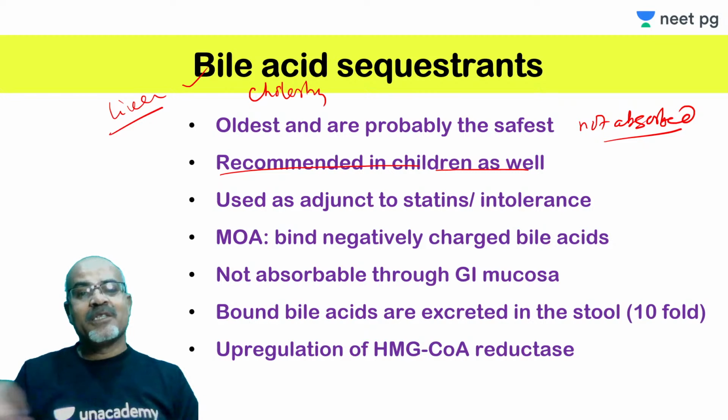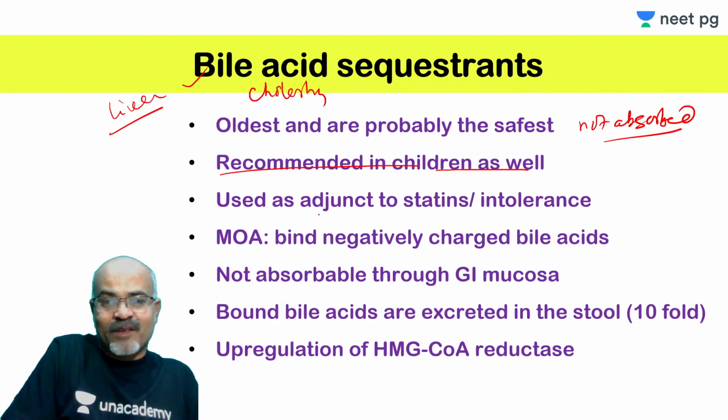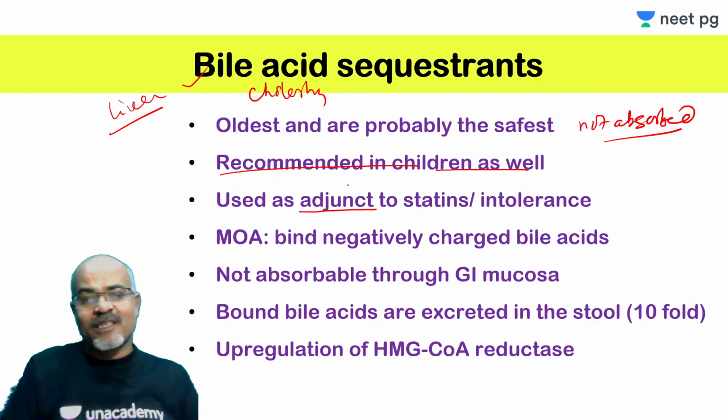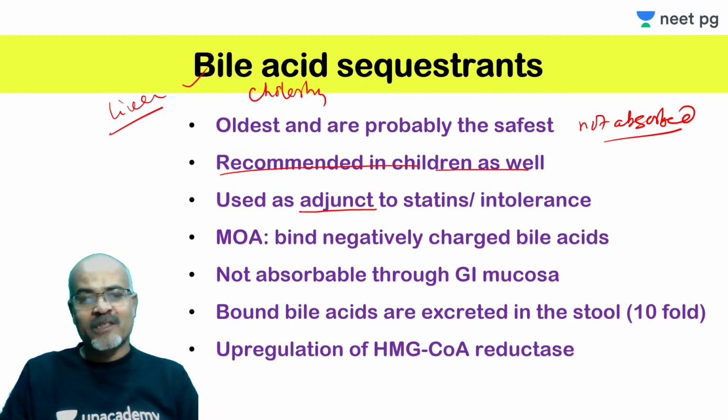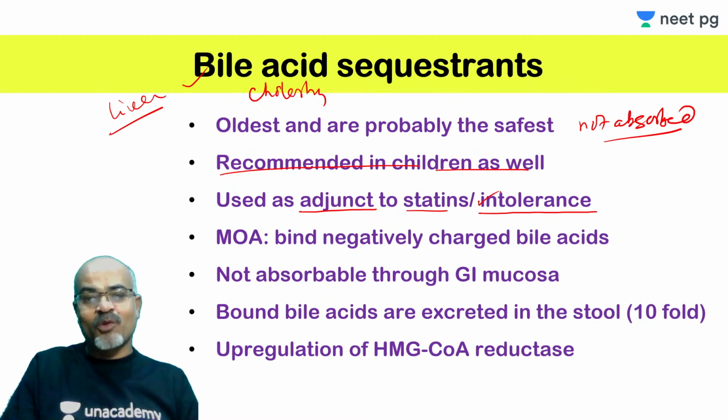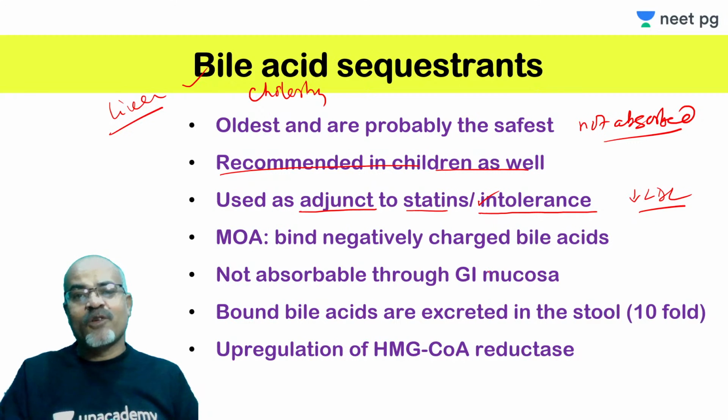They can be used as an adjunct, and you can add them, because these drugs also decrease LDL. Though a modest decrease, not as good as statins, they do affect plasma LDL level, and they can also be used in monotherapy when a patient is not tolerating statins. They have a good effect on LDL. So these are the indications for bile acid sequestrants.